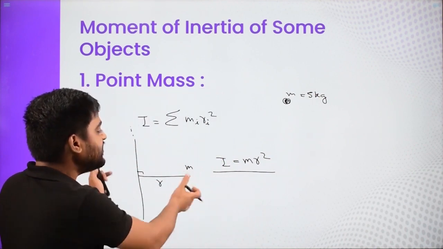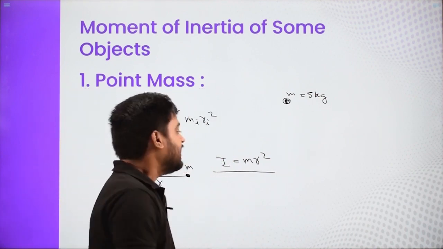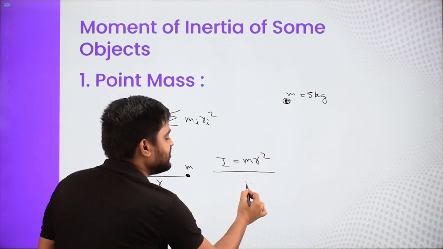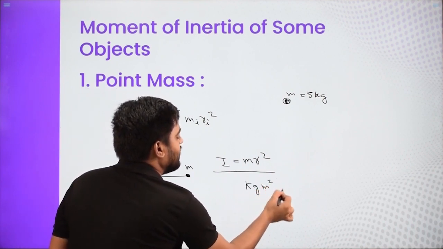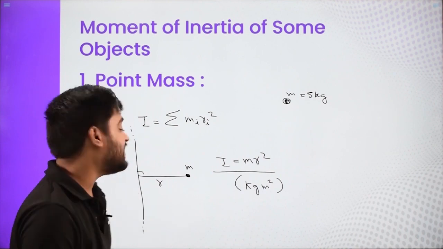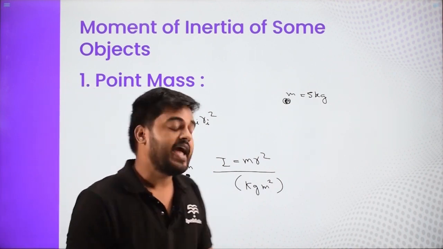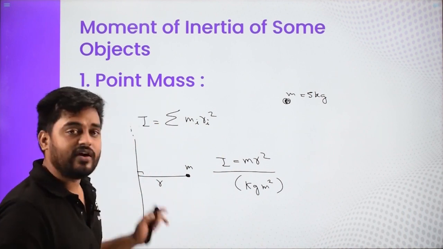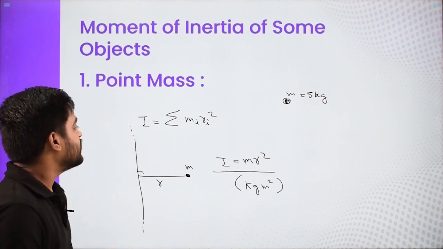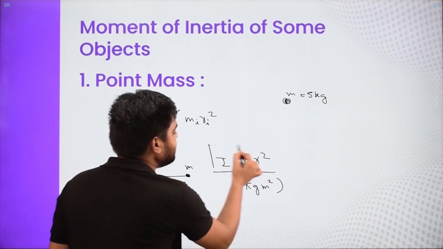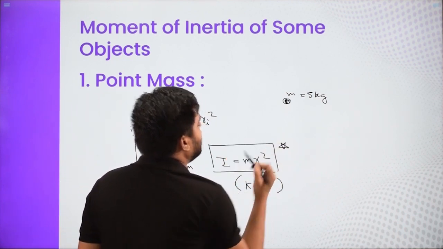Like that, moment of inertia is a scalar quantity. Its unit is kg meter square. It is defined about an axis. As soon as you change the axis, the moment of inertia changes. Whether it is rotating or not does not matter at all. So the moment of inertia of a point mass is given by this formula, which you can remember.